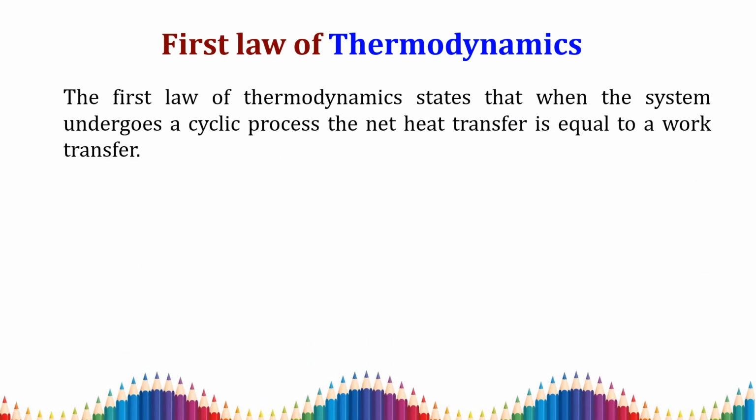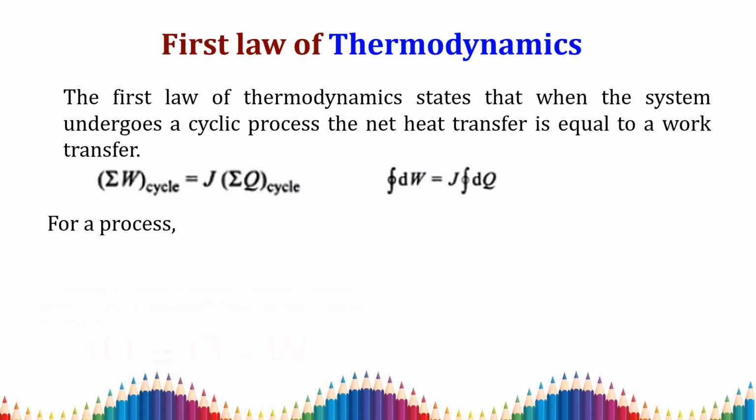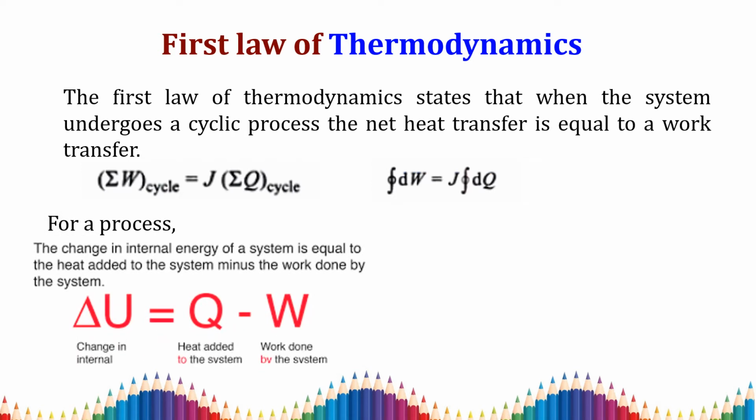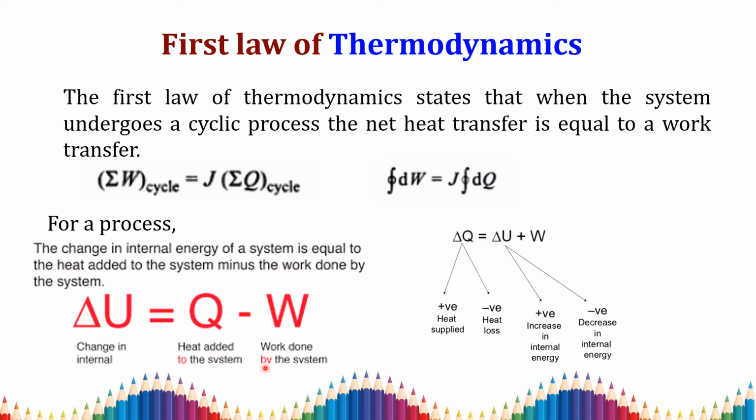What is the first law of thermodynamics? As we know, in a cyclic process, the net heat transfer is equal to the net work transfer. So for a cyclic process, the net work done is equal to the net heat transfer. For a process, we say that the change in internal energy is equal to the difference between the heat added to the system and the work done by the system, or otherwise it can be said that Q is equal to W plus delta U, where Q is the heat transfer, delta U is the internal energy and W is the work done.